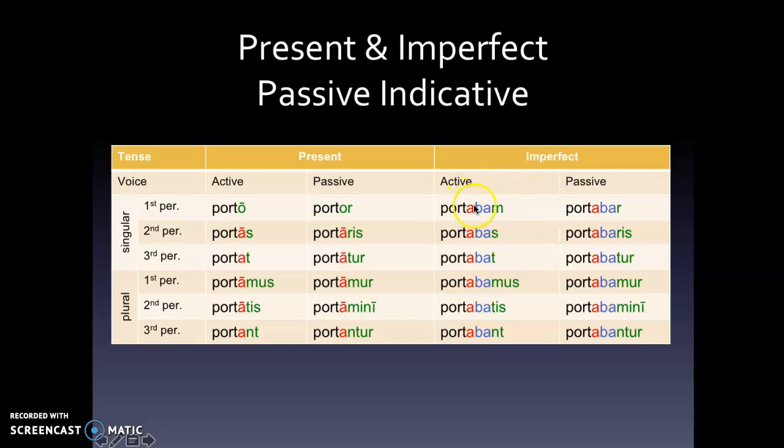And then with our imperfects, this is the version that we've known for quite some time. Again, we've got our thematic vowel here. We've got our BA, that's our tense indicator, which lets us know we're dealing with the imperfect. And then we have our personal endings, specifically our active personal endings: m, s, t, mus, tis, nt. Over here, we've got our thematic vowel A, just like in the active. We've got our BA telling us what tense we're in. We're in the imperfect, but our personal endings are different: r, ris, tur, mur, mini, ntur. Those are our passive personal endings.